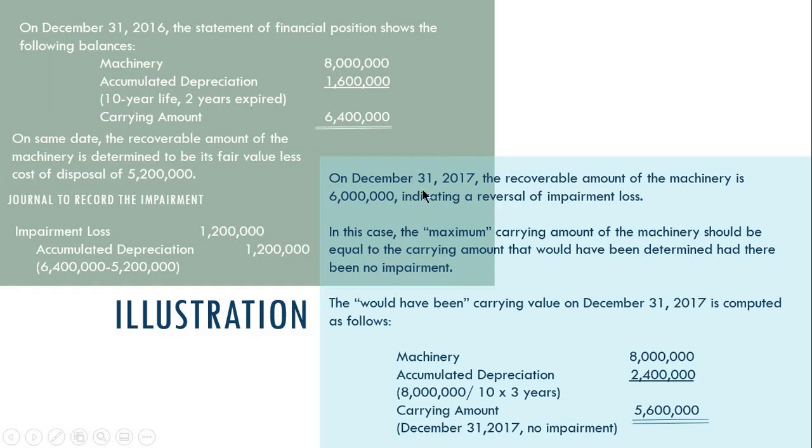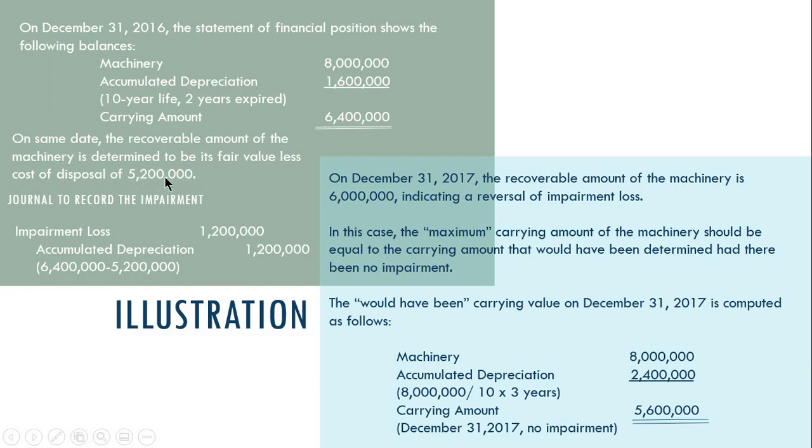Bakit kaya indicative to siya na reversal of impairment loss? Okay? Simple lang. Kasi kung makikita natin, for December 31, 2016, yung magiging value ng asset natin or revised carrying amount ng asset natin is hindi na 6.4 million but 5.2 million.